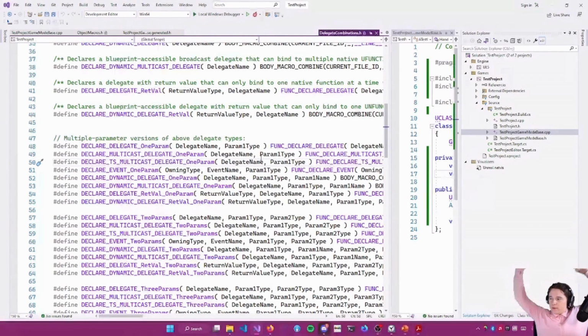Someone in the chat asked, are there things we should look out for regarding delegates and multi-threading? So you're really only going to be doing multi-threading if you're working at that shared pointer level that I was talking about earlier. I do not believe that it is safe to do UObject stuff with multi-threading. I could be wrong, but I believe that's not safe. Your UObjects are typically game thread related stuff. Your UObjects might call into lower level code that is then doing harder work on the threads, but the UObjects themselves are not multi-threaded.